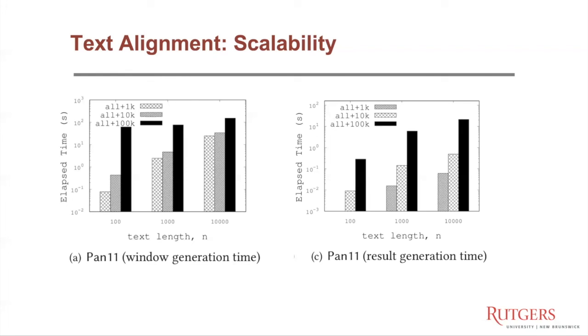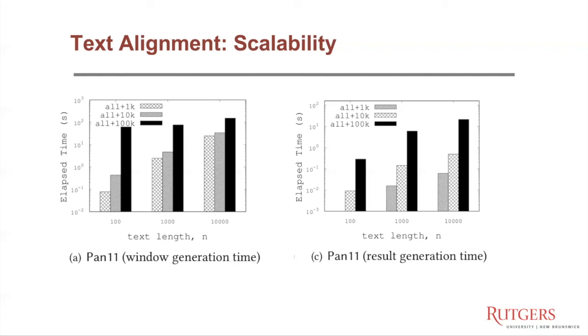Finally, we report the scalability of our method. On the left, we show the compact window generation time, and on the right, we show the result generation time. On the axis is the length of one text, and different legends show the text length of another text. And we report the elapsed time.